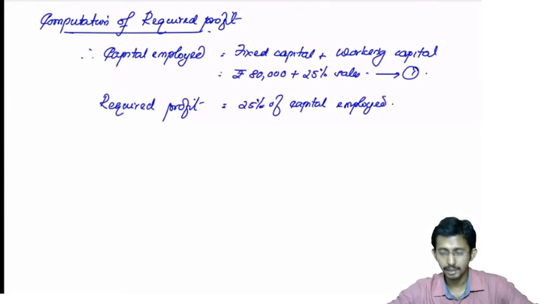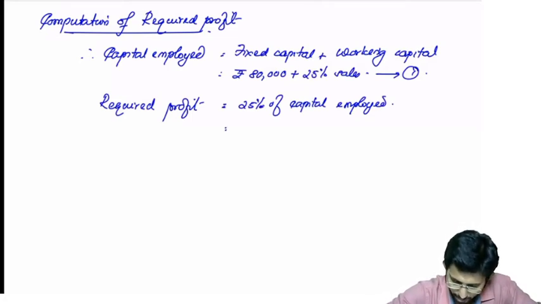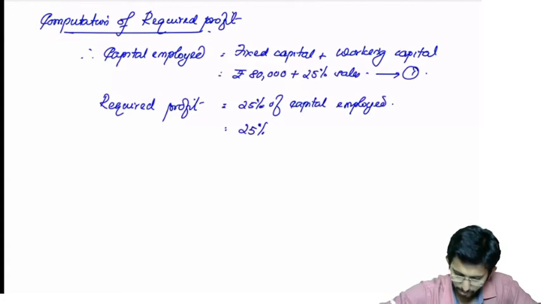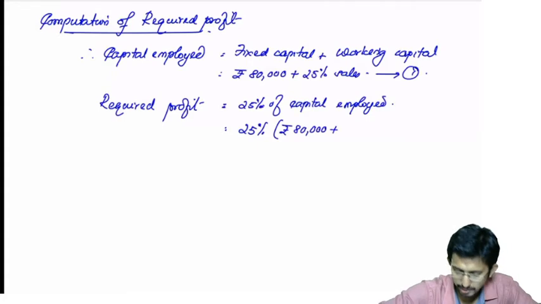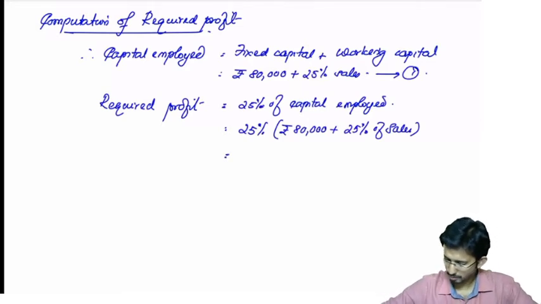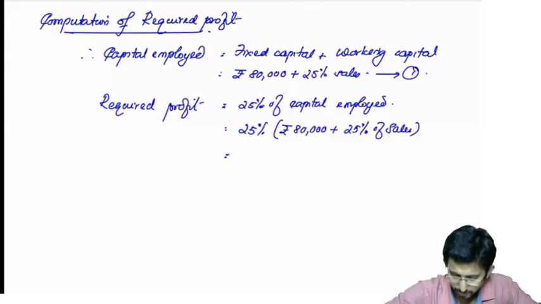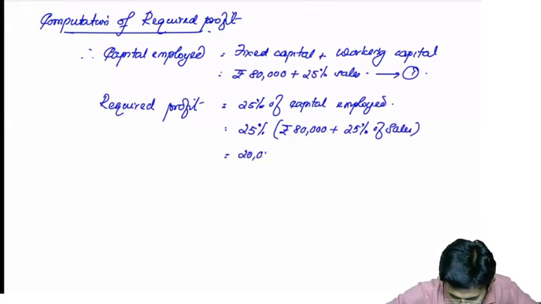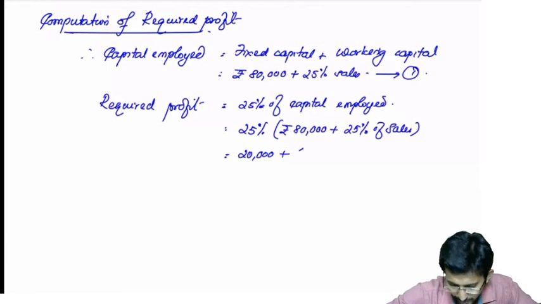Now what you have to do? You have to formulate an equation. That is equal to 25% of what is capital employed? Rupees 80,000 plus 25% of sales. 25% of 80,000 will be 20,000 plus 25% into 25% will be 6.25% of sales.